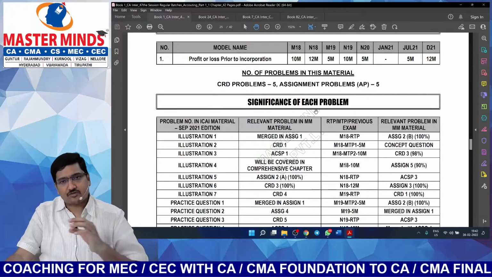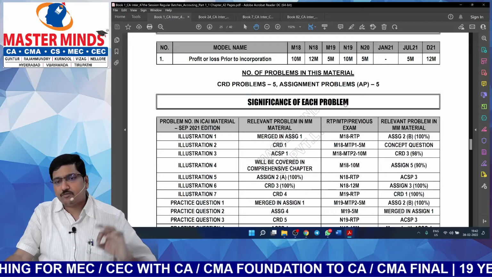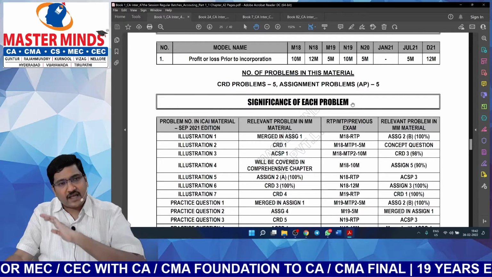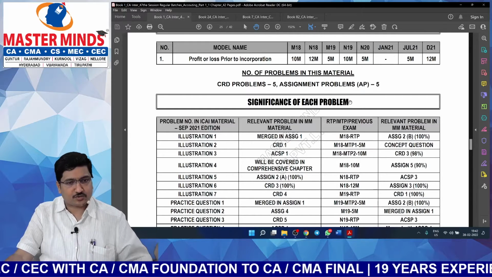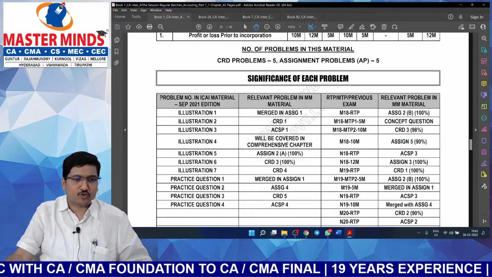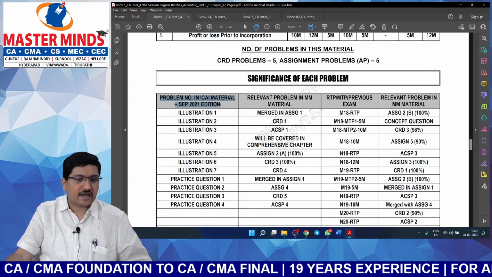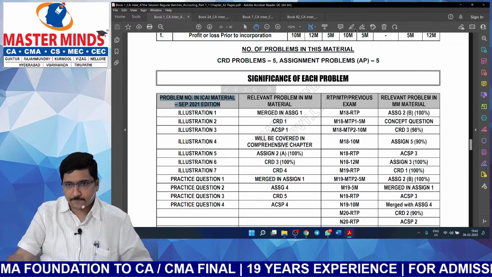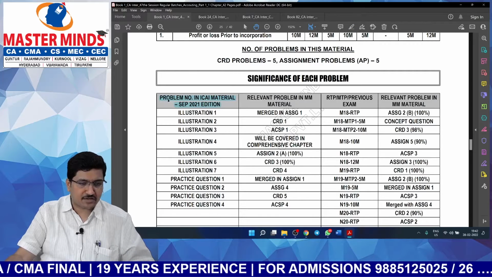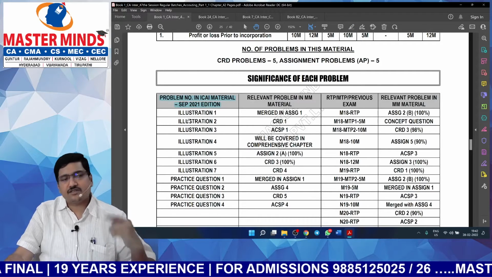Next one, significance of each problem. With this table, you can understand that we have covered everything from ICAI sources. So you can read here, what is this? Problem number in ICAI study material. So, in the ICAI study material, what is the problem number? It is in the study material.